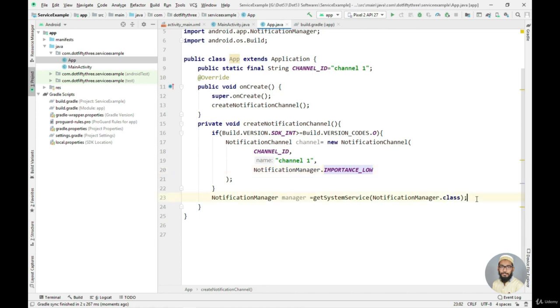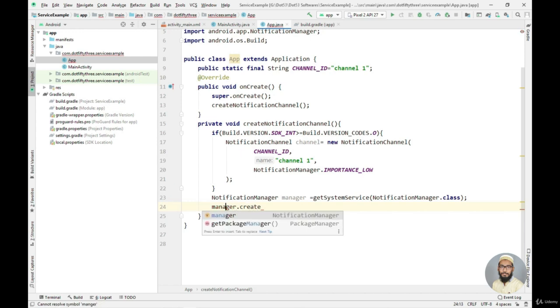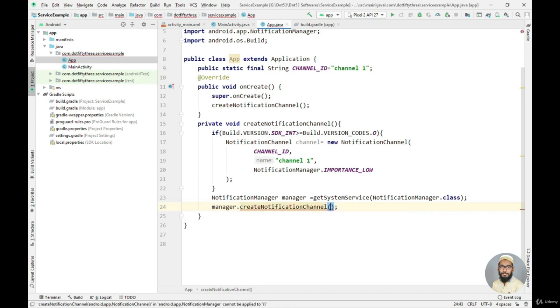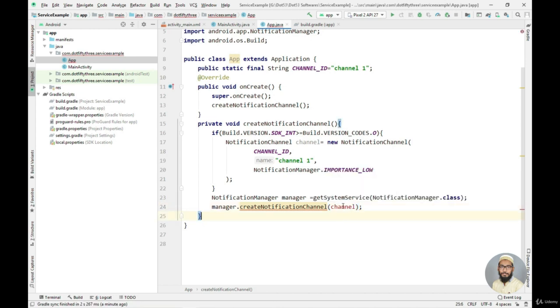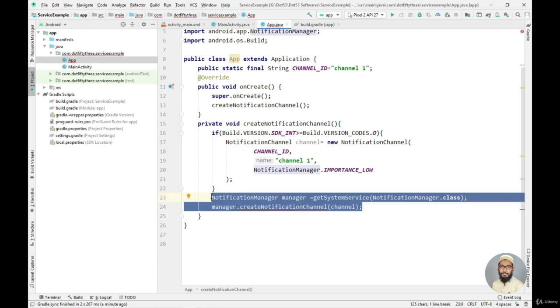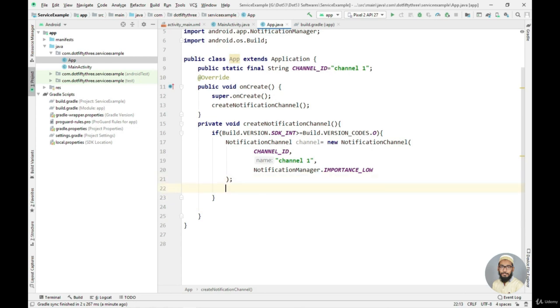Now let's use this manager object in order to create the notifications. I'll say manager dot create notification channel, and then I will simply pass the channel object here. We actually need to put this inside this if tag, because it is getting out of the scope.